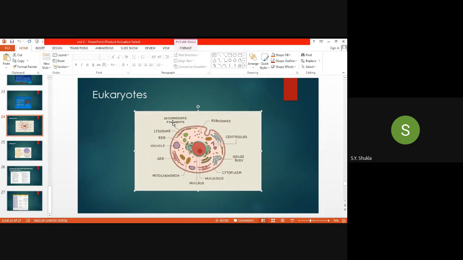All of you know that mitosis is there. What happens in mitosis? There are phases: interphase, prophase, metaphase, anaphase, telophase, and lastly the cytokinesis. In that cytokinesis, what happens? Cyto means the cell. There is a division into two cells. From one cell there is a formation of two cells, and the last stage is cytokinesis. It means that the cytoplasm is also divided into two, and that is called cytokinesis.